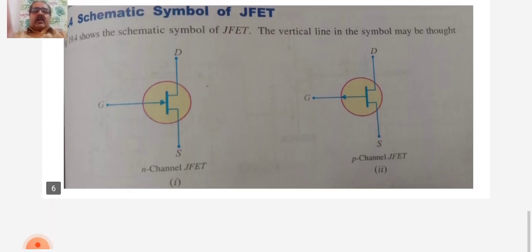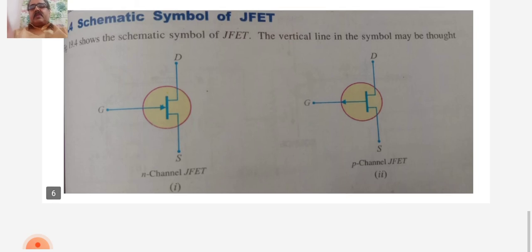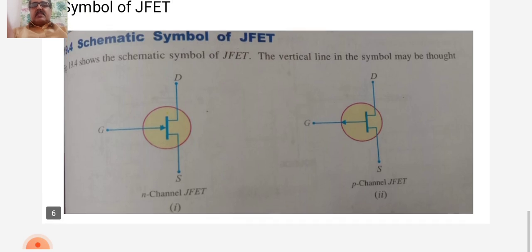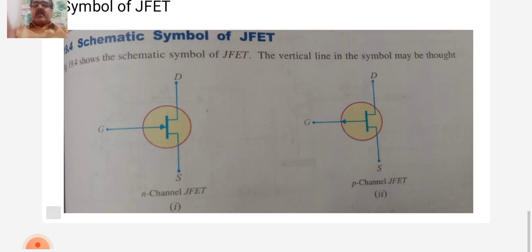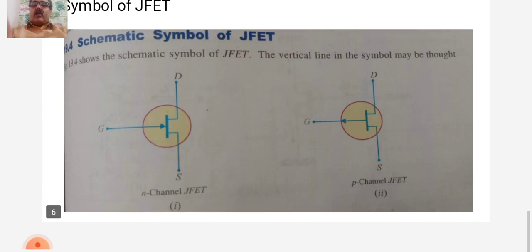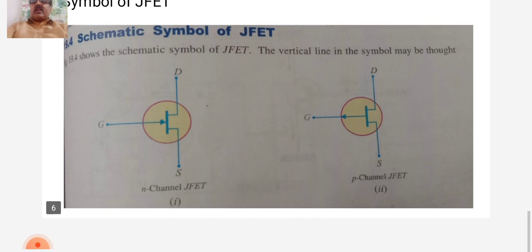So let us consider the importance of JFET. JFET acts like a voltage control device. That means input voltage VGS controls the output current. This is the difference from the ordinary transistor, or you can say the bipolar transistor, where input current controls the output current. Thus we can say that JFET is a semiconductor device like a vacuum tube.